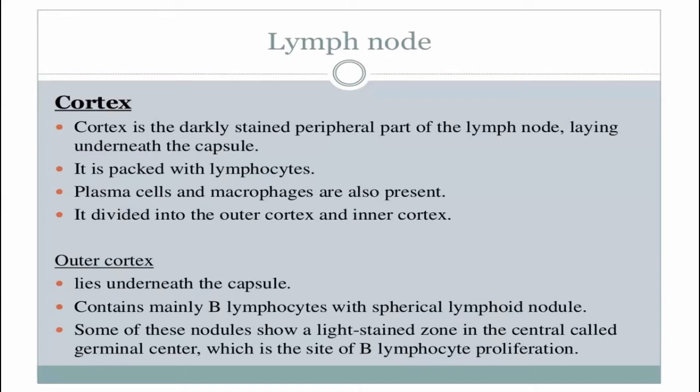That's why they are called lymphoid nodules. Basically, they are the aggregated B lymphocytes. Some of these nodules show a light stained zone in the central area that is called the germinal center, which is the site of B lymphocyte proliferation.